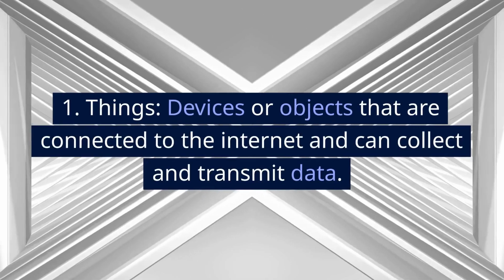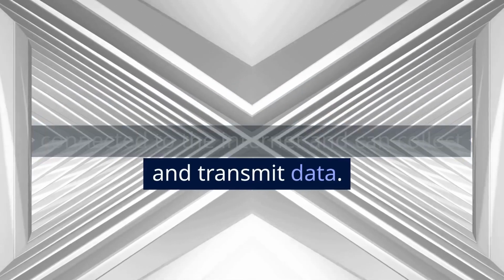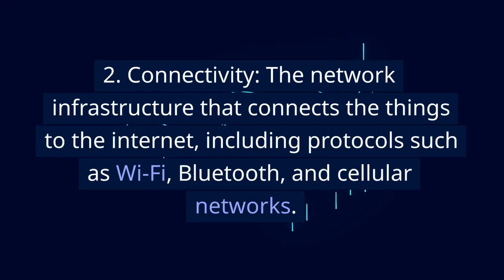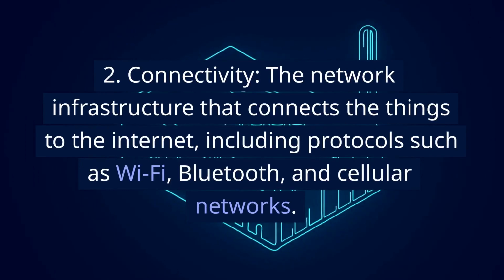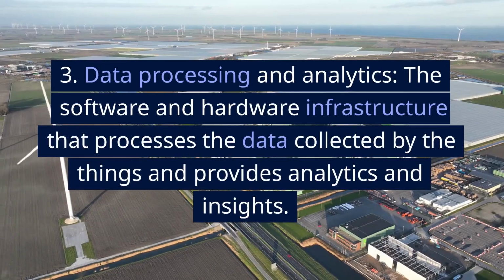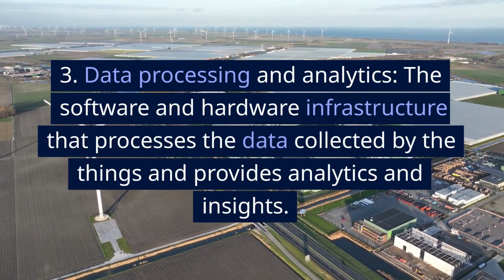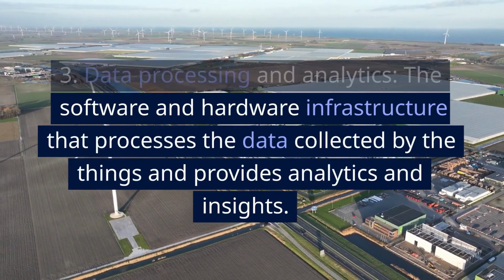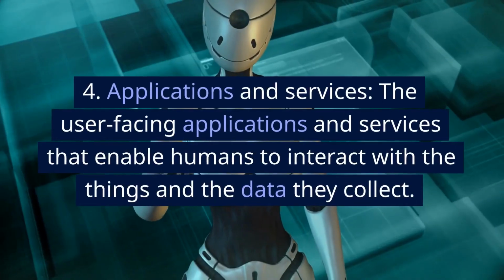1. Things, devices or objects that are connected to the Internet and can collect and transmit data. 2. Connectivity, the network infrastructure that connects the things to the Internet, including protocols such as Wi-Fi, Bluetooth, and cellular networks. 3. Data processing and analytics, the software and hardware infrastructure that processes the data collected by the things and provides analytics and insights.